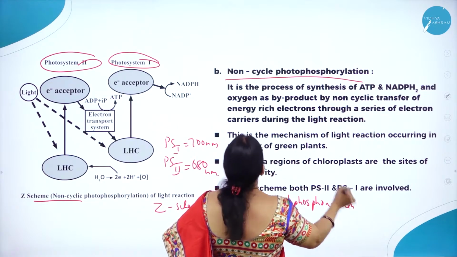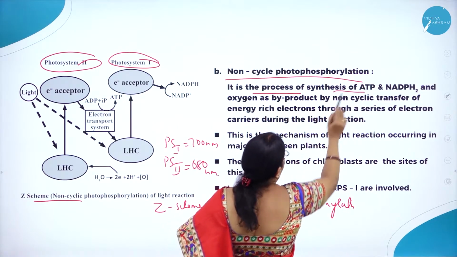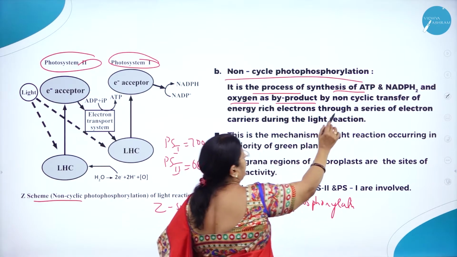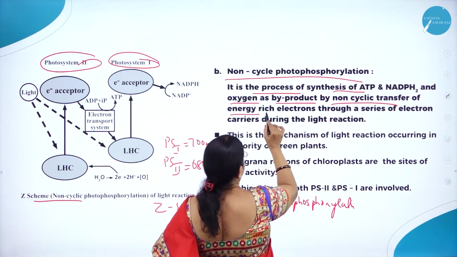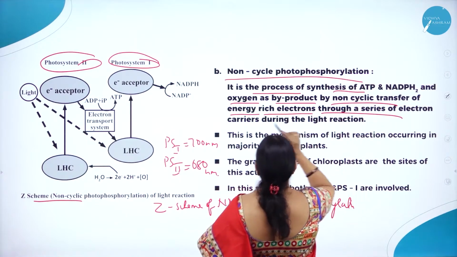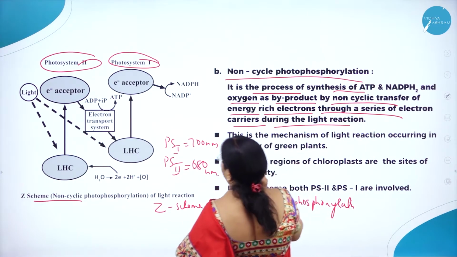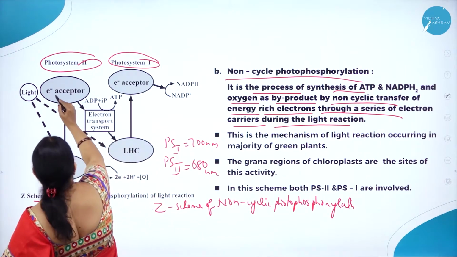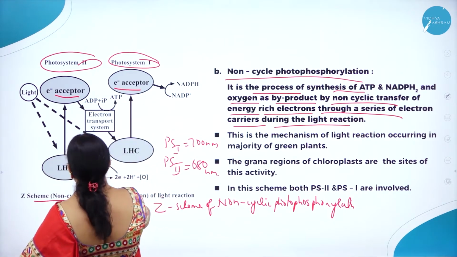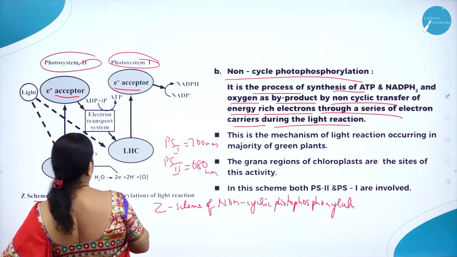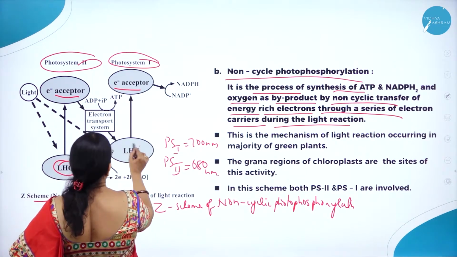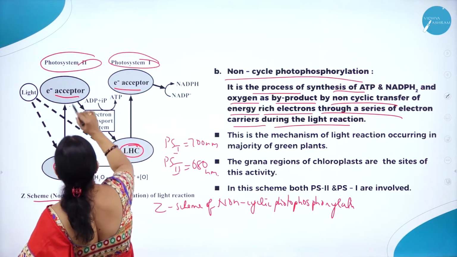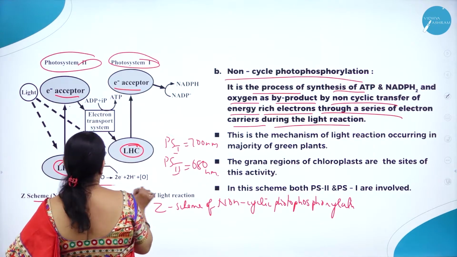photophosphorylation. So here it is the process of synthesis of ATP and NADPH2 and oxygen as byproduct by non-cyclic transfer of energy-rich electrons through a series of electron carriers during the light reaction. Here you can see it is passed on through a series of electron acceptors. Here you can see light harvesting complexes, photosystem 1 and photosystem 2.